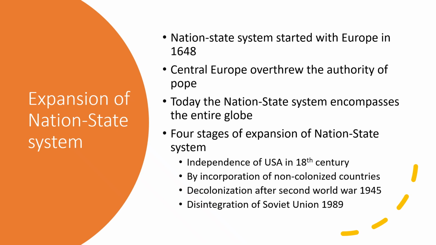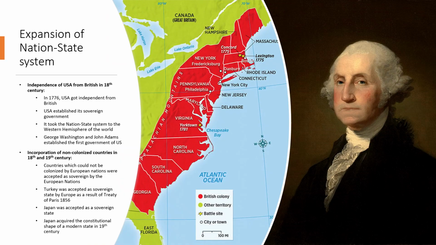We would study 4 stages of expansion of the nation-state system. First, we're going to study the independence of USA in the 18th century, then the incorporation of non-colonized countries, then decolonization after the Second World War, and then the disintegration of the Soviet Union in 1989. Starting with the first stage of the expansion of the nation-state system, the independence of USA from Britain in the 18th century.